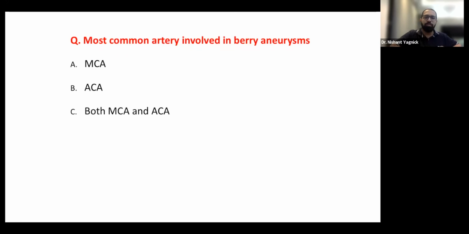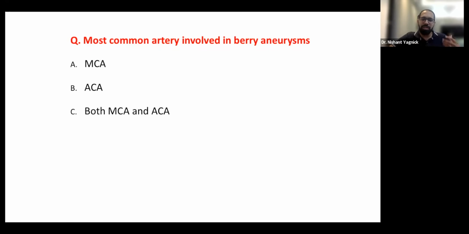Most common artery involved in berry aneurysms is MCA. There's no doubt about it. Both MCA and ACA? Now, this is a question that has directly been picked up from books, and I think I have this in the question bank that I have put up in the Marrow lectures. Now there are both these choices, MCA and ACA. The reason is that the anterior communicating part is shown to be many times showing berry aneurysms. It forms around the circle of Willis, but the choice is MCA. The majority of people have marked MCA.